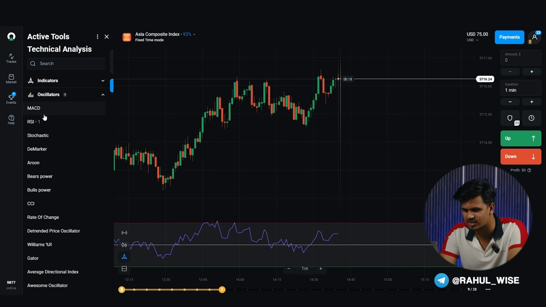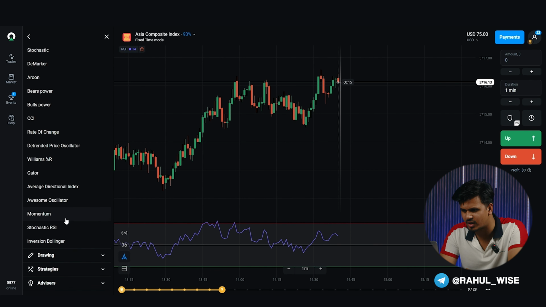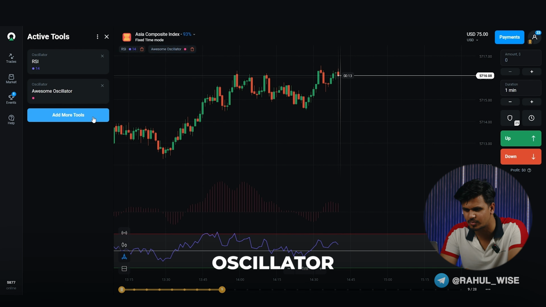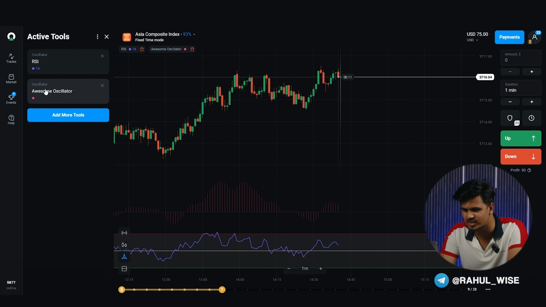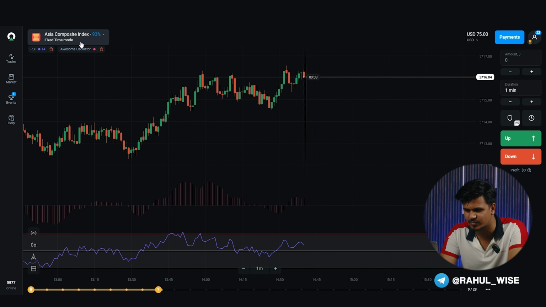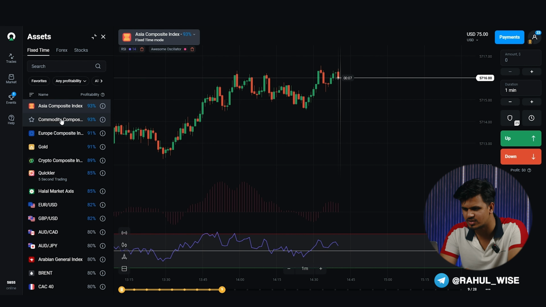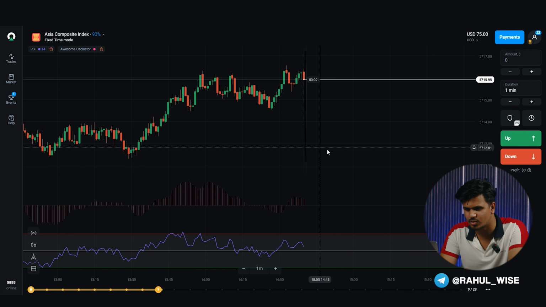And now for the settings. I leave everything at the default. I turn on only two indicators, awesome oscillator and the RSI. I keep the settings for both indicators as standard. Now turn on the candlesticks, set the interval to 1 minute. The trade is 1 minute and you can start.